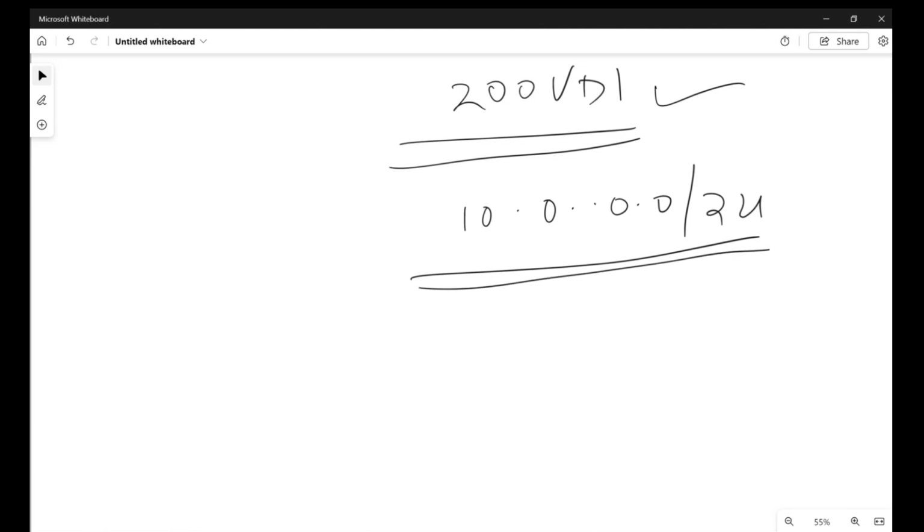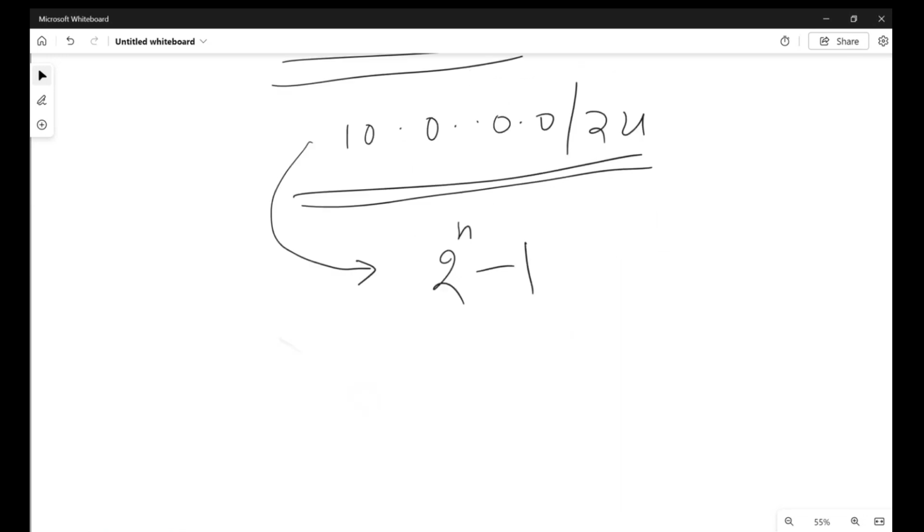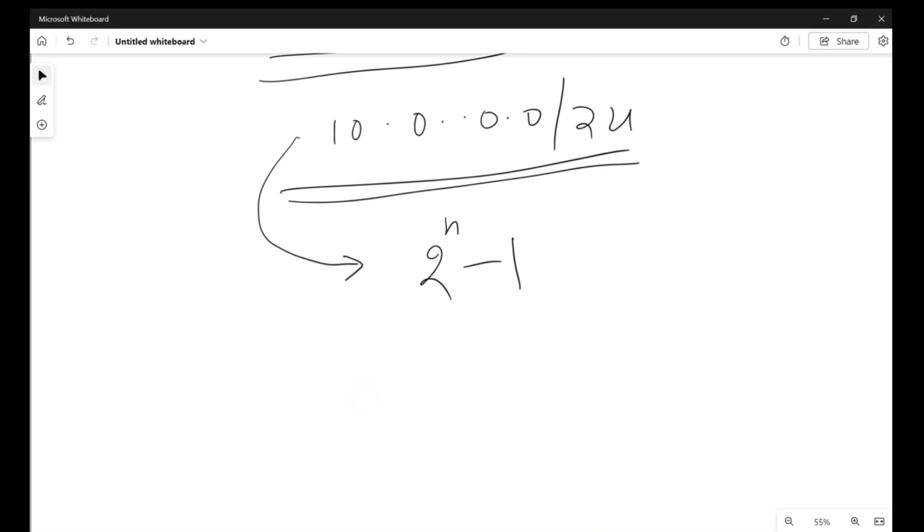So you need to know how to calculate how many IPs are available from this range. There is a formula which is 2 to the power n minus 1. Here n is nothing but, see, any IP address will come with octets.